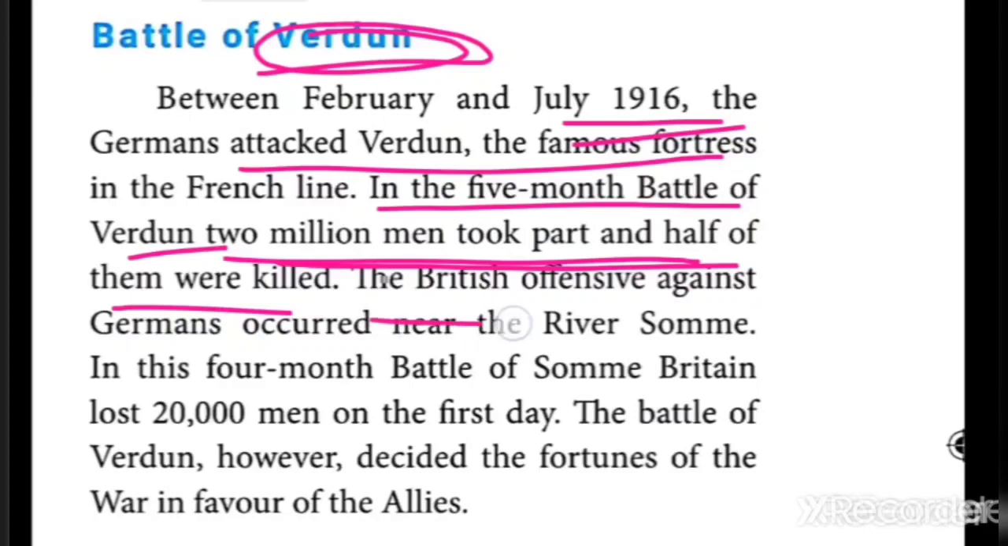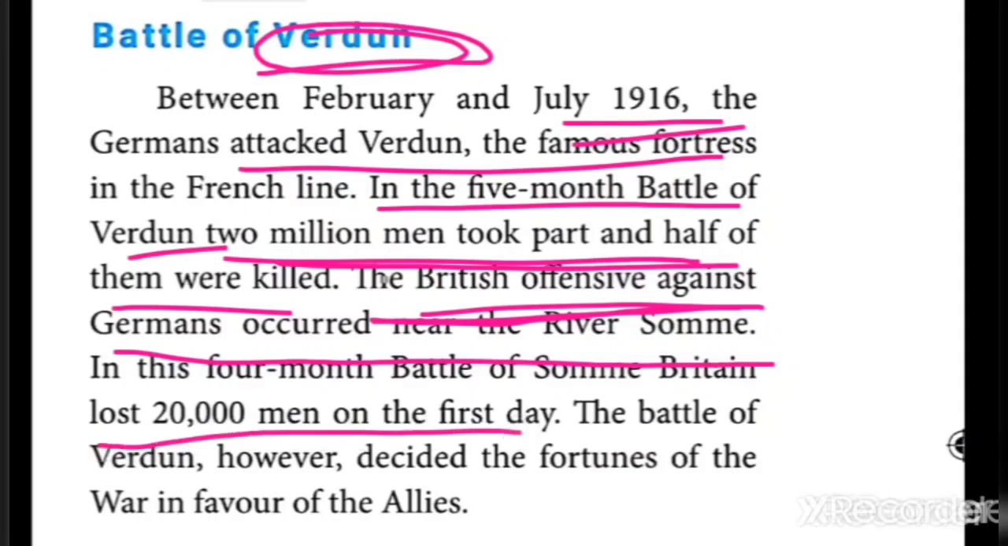So the British fought against the Germans in the next battle. The British offensive, otherwise the British troops against the Germans, occurred at the river Somme. In this Battle of Somme, Britain lost 20,000 men on the first day itself. Yes, on the first day itself, Britain lost 20,000 men.